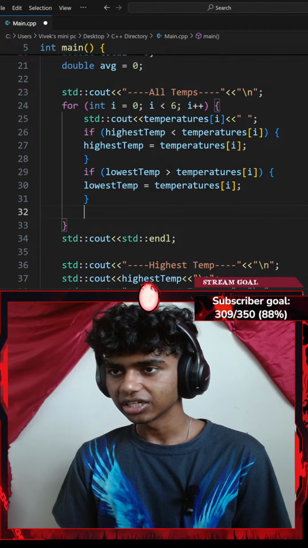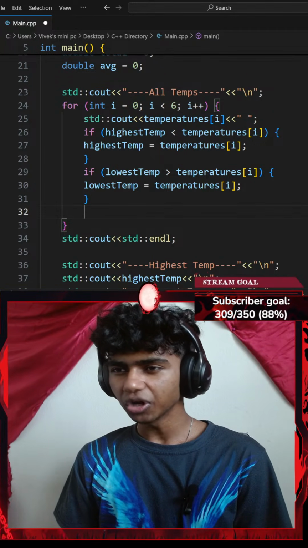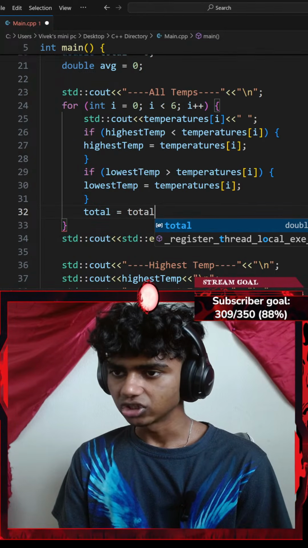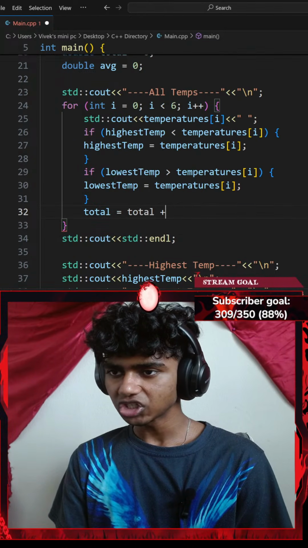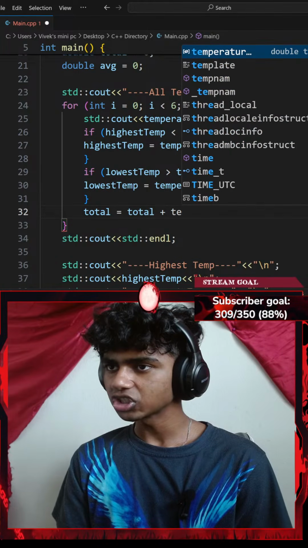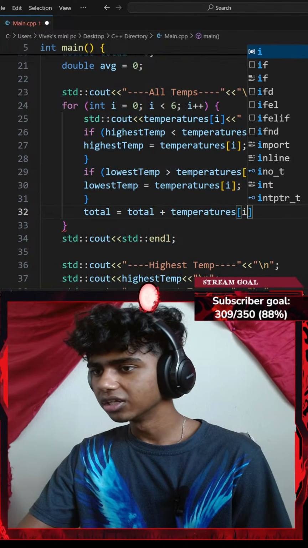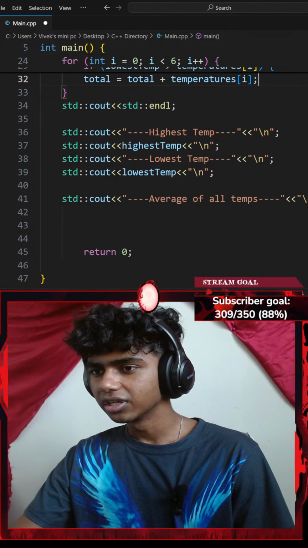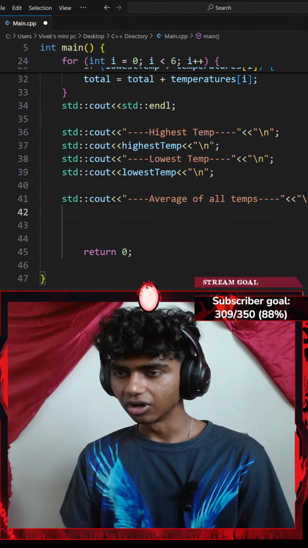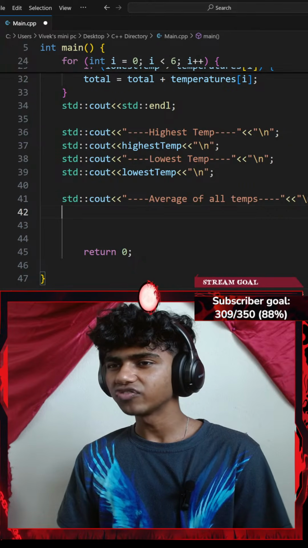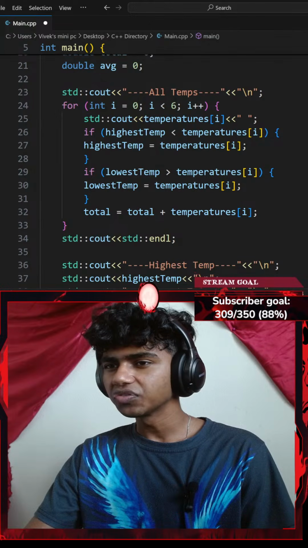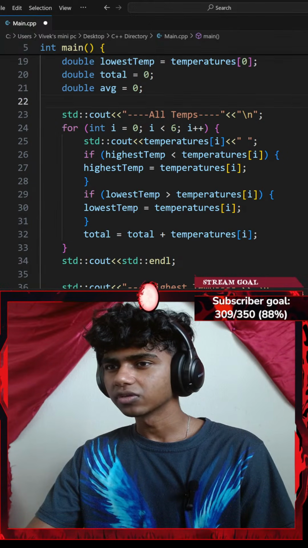Okay, that said, let's see. So I'll go with something like my total variable, which is going to be equal to my total plus my temperatures array, so temperatures at index of I. Okay, I'll end that with a semicolon. And then for my average, let me go ahead and create an average variable as well. I'll create that outside of my for loop. So I could create that somewhere here.